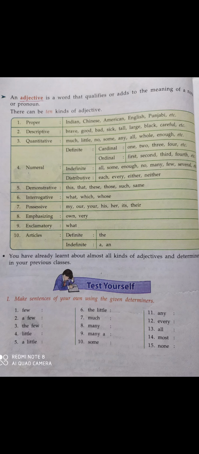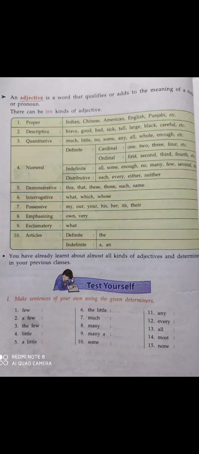Like much, little, no, some, any, all. These types of adjective we can use with quantitative or uncountable nouns. For example, some rice, little intelligence, no sense, enough exercise. So these types of adjective we can use with uncountable nouns.